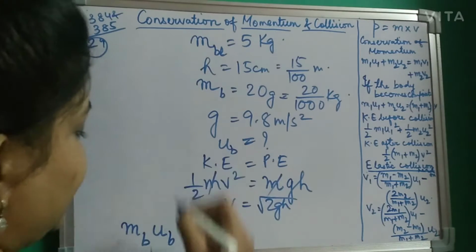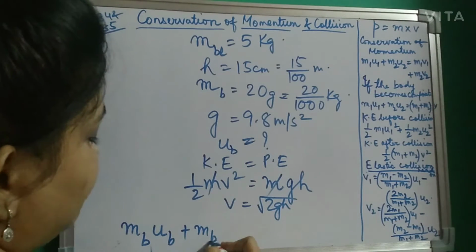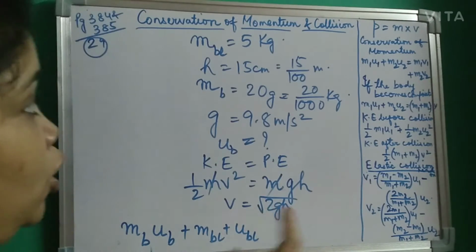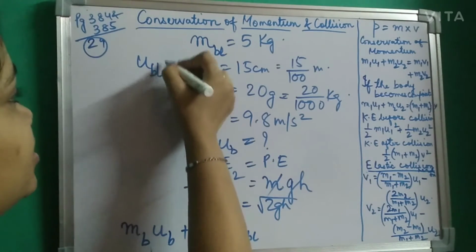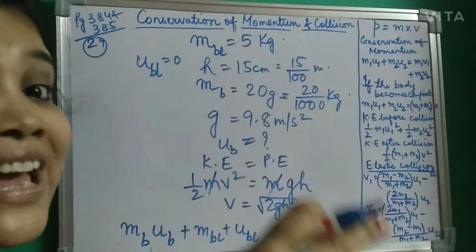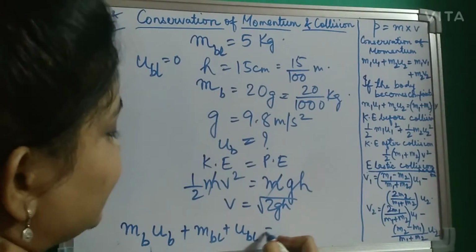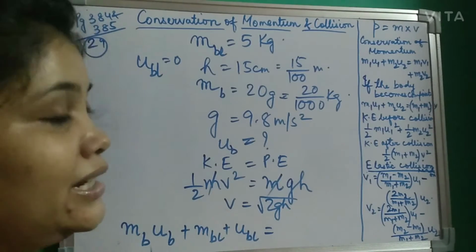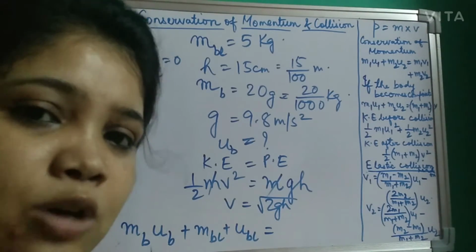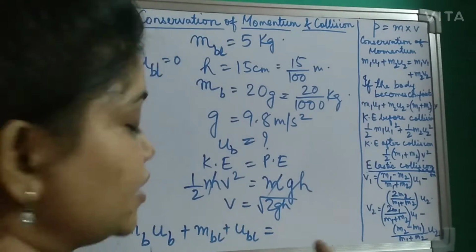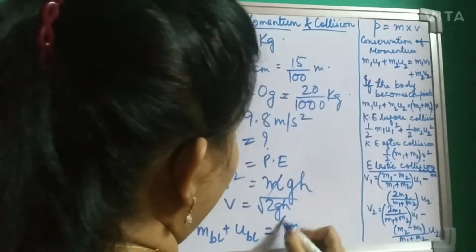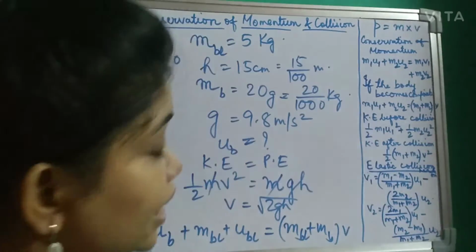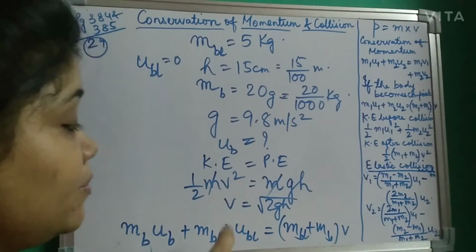Okay, basically, what is m block? Mass of the block plus the initial velocity of the block. Remember that the initial velocity of the block is 0 because the block is at rest. Is equal to, what is the final velocity? Since the bullet is getting embedded in the wood, now the wood and the bullet are together. So the total mass will be m block plus m bullet into v. What is v? The final velocity which you are getting from here.